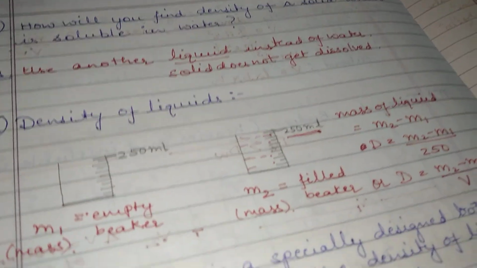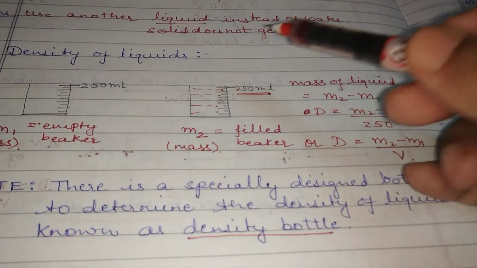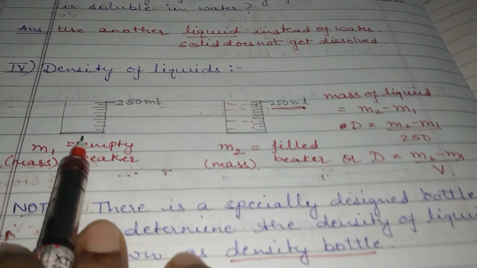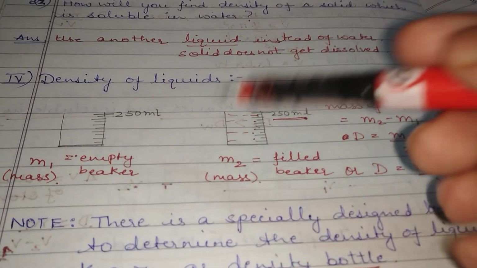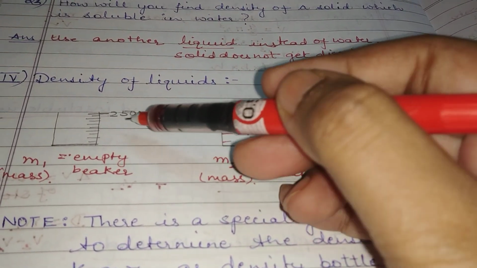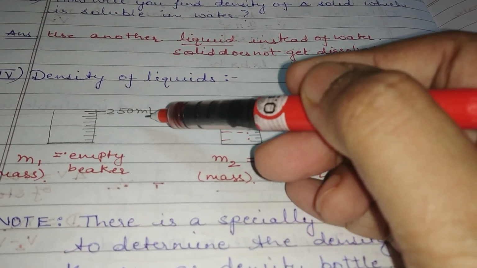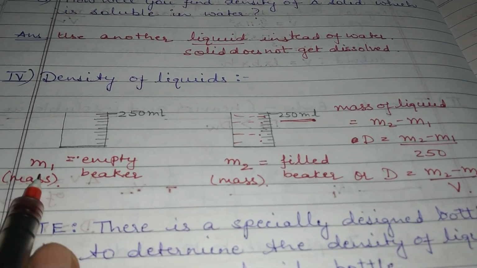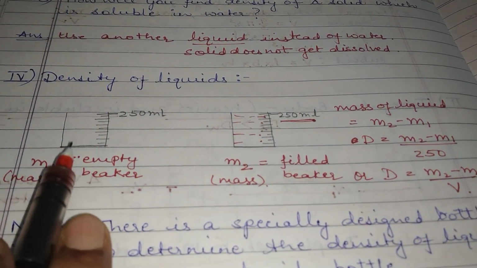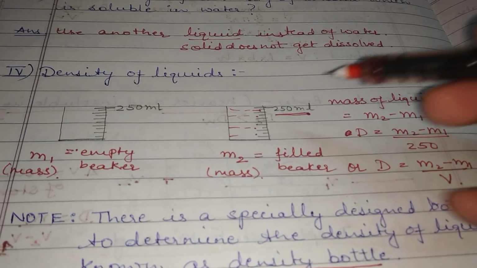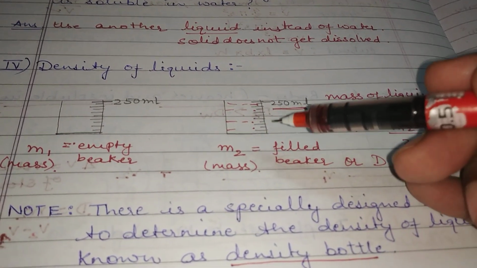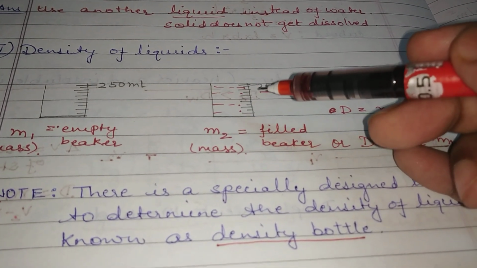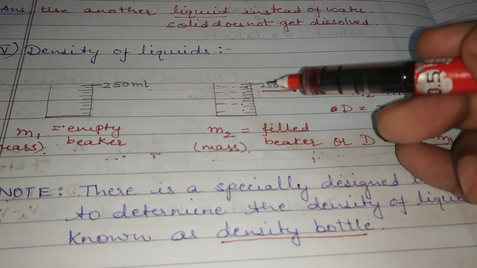But there is a method to determine the density of liquids. For that again you need a measuring beaker. Let's say the capacity of the beaker is 250 ml. First of all, we will measure the mass of the empty beaker by using a beam balance, and then we will fill this beaker completely with the liquid whose density is to be measured.